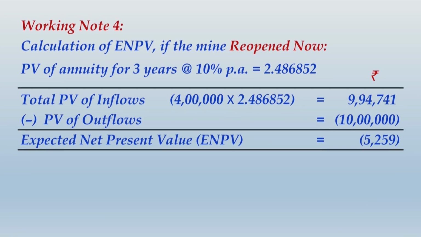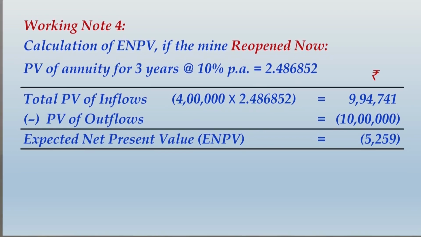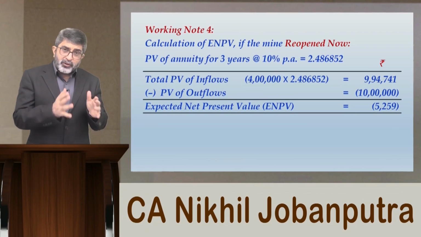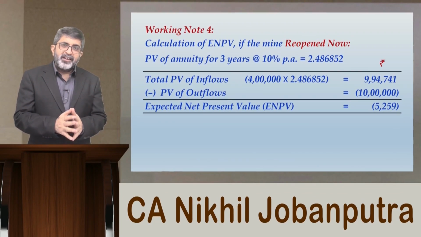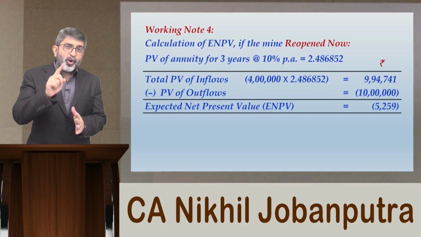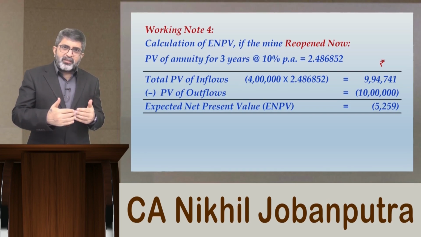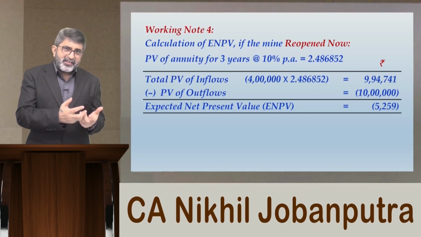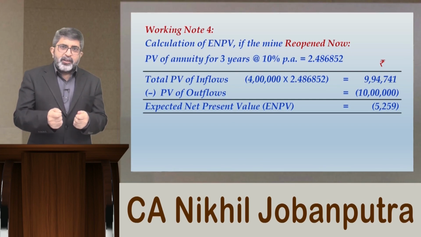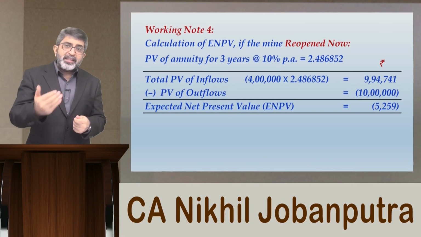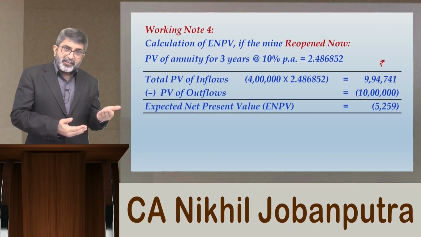Alright friends, I am sure you have completed writing this calculation. Now unfortunately we are getting a negative NPV if we are reopening the mine right away. Now what is another alternative given in the question? In fact, while reading the question, we did not understand the true sense of that alternative, that what would happen if you wait for 1 year and reopen the mine only if the price rises.